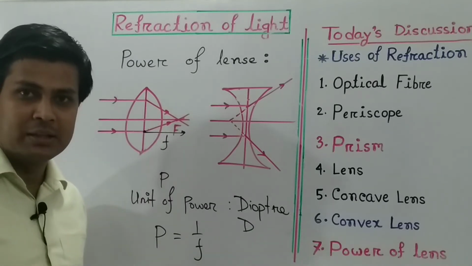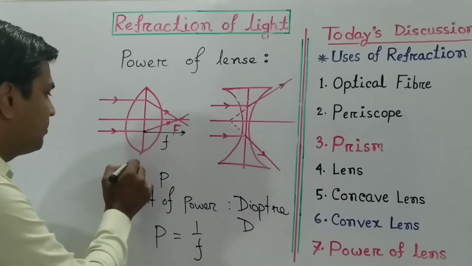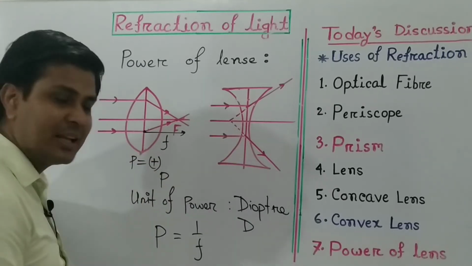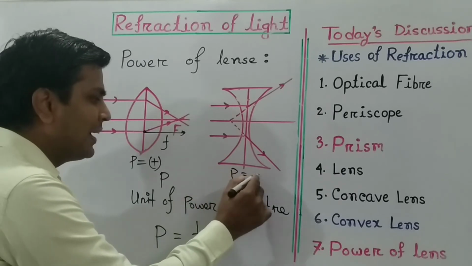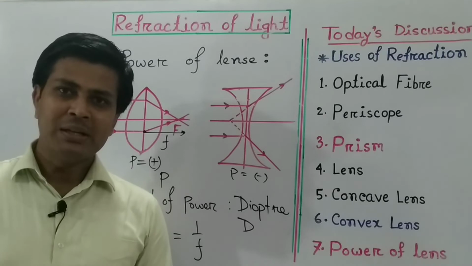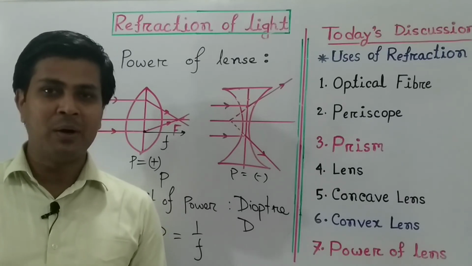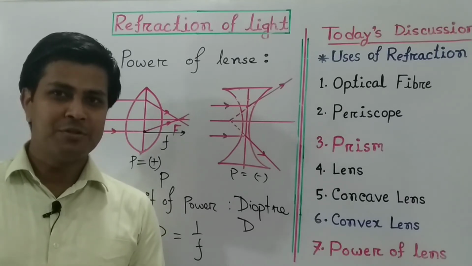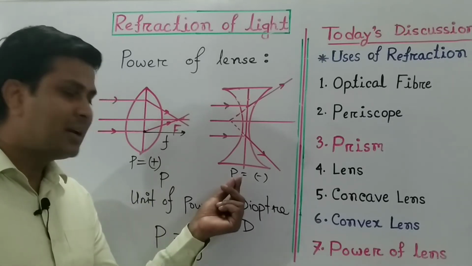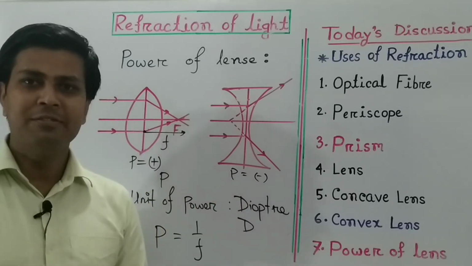The power is inverse to the focal length. In the case of a convex lens, P will be positive, and in the case of a concave lens, power will be negative. So when someone uses a spectacle of negative power, that means the person has a concave lens.